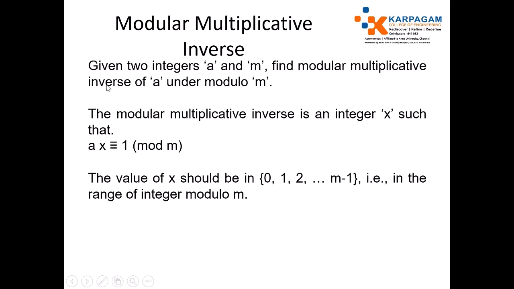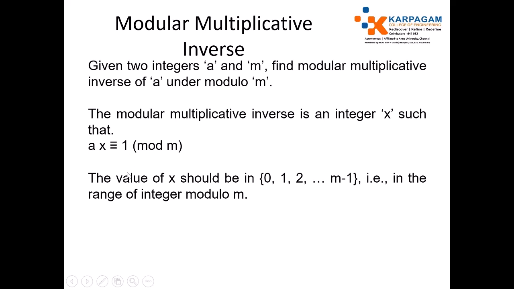Before showing the implementation, I will tell what the multiplicative modulo inverse is. Given two integers a and m, find the multiplicative inverse of a under modulo m. This is the problem statement. The modulo multiplicative inverse is an integer x such that ax is equivalent to 1 modulo m. We need to supply a and m and identify x such that a into x equals 1 mod m.